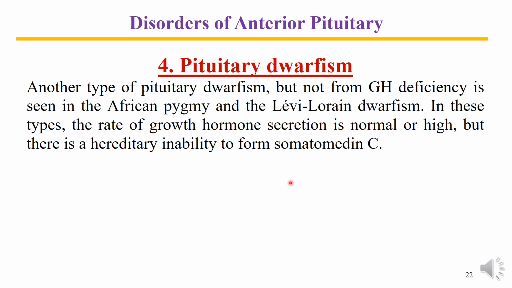Growth factors are not produced appropriately. As a result, growth is arrested. So this is called pituitary dwarfism. Growth hormone is here, but the ability to produce somatomedin is not there. So this was the cause of pituitary dwarfism.